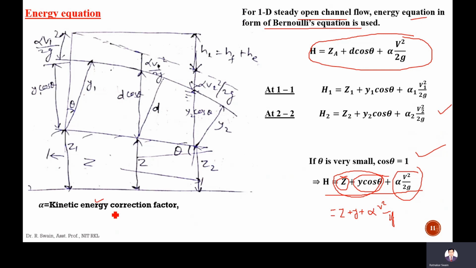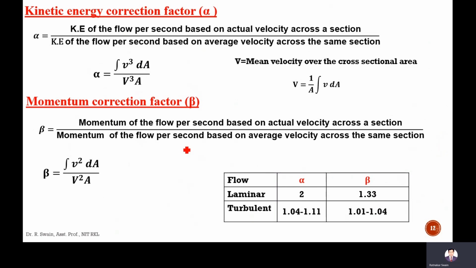Because whatever kinetic energy we are calculating theoretically, we are calculating based on the average velocity, V1 and V2, that is the average velocity at section 1 and section 2. The actual velocity is different from the average velocity. That's why this correction factor, both kinetic energy and momentum correction factor, is used.